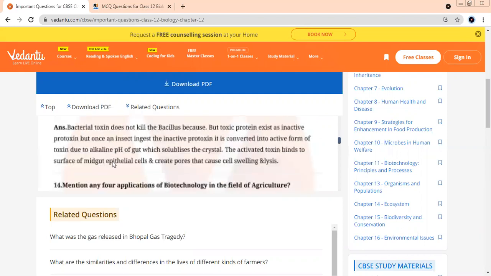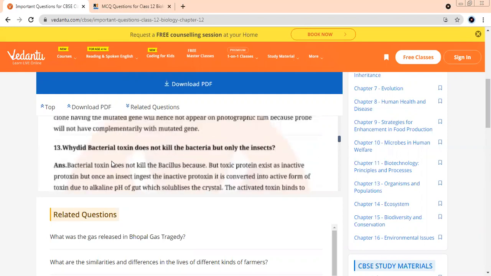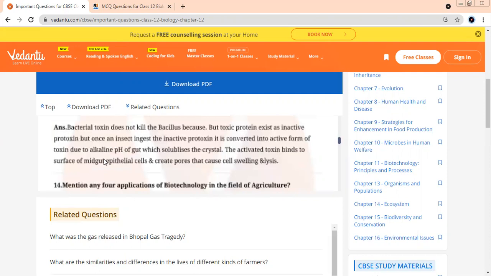Why does the bacterial toxin, which we had discussed many times, not kill the bacteria but only the insects? Gut, alkaline medium, same answer, just read it once. Remember we had discussed this toxic material? Insecticidal protein.